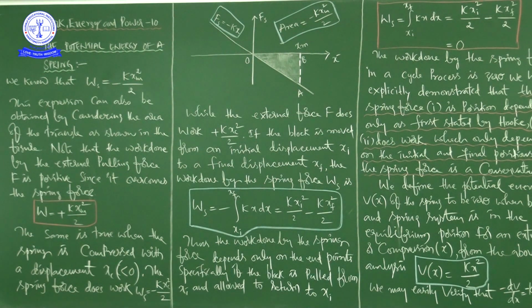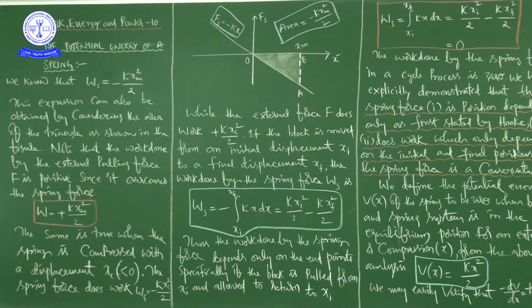When the spring is in the equilibrium position, Fs, the spring force, is equal to 0, and the displacement is also 0. Suppose we displace the block by a certain displacement x, then the spring force will become negative and the displacement is positive. So this is about the sign of both force and displacement.